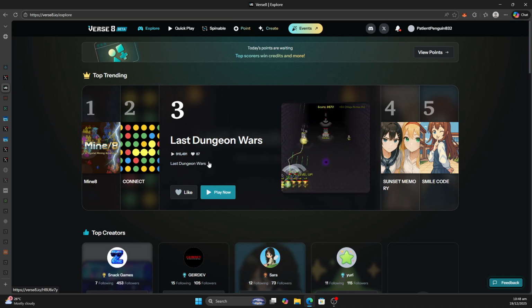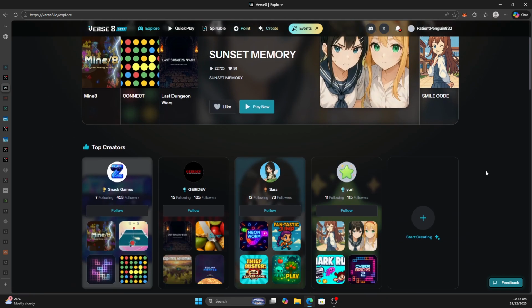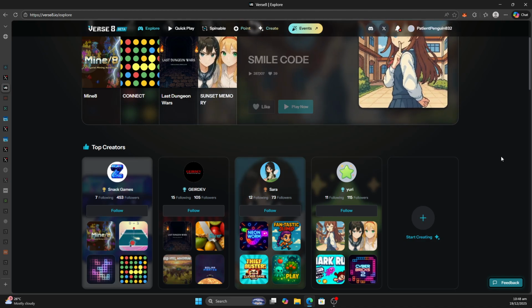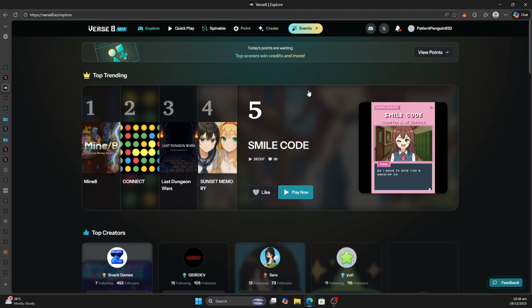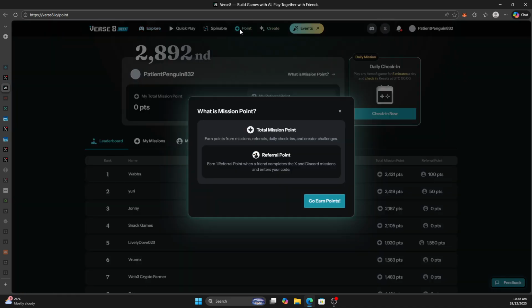Okay, so of course, games, you can play games. You need 8 games, 8 minutes each. That's one thing that will unlock a badge. Those badges, I think, will give you a multiplier on the leaderboard, enable you to rank highly. Then let's look at the points portal. So, mission points, let's go earn.